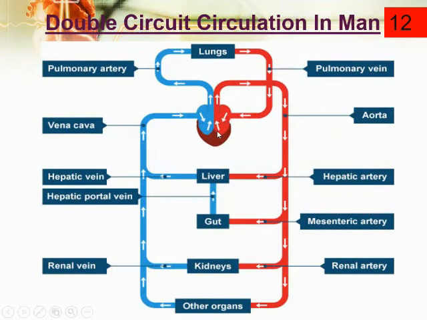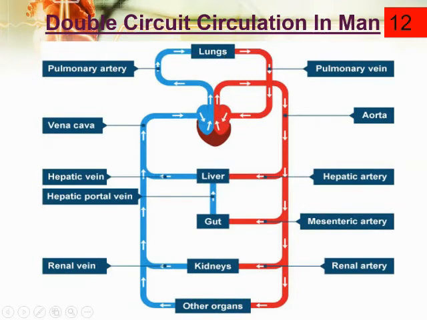And after that, from the right ventricle, observe my cursor where it is going. It is going towards the lungs, through the pulmonary artery, for oxygenation. And again observe the blood is coming back into the heart, twice.